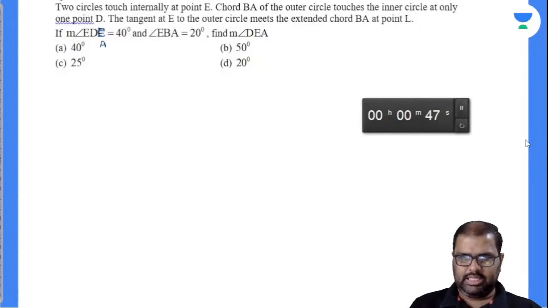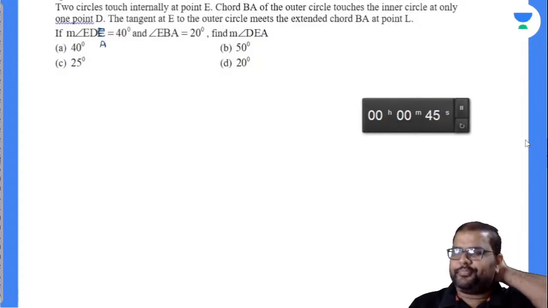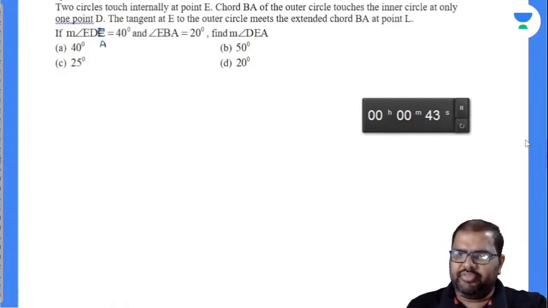Two circles touch internally at a point called E. Chord BA of the outer circle touches the inner circle at only one point called D. The tangent at E to the outer circle meets the extended chord BA at point L. If angle EDA is equal to 40 degrees and angle EBA is equal to 20 degrees, find angle DEA is the question asked.